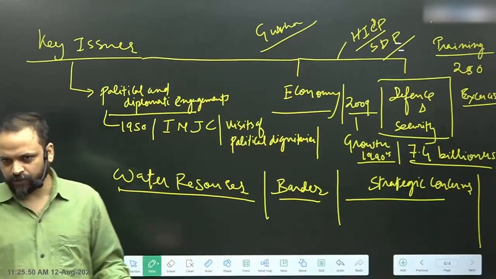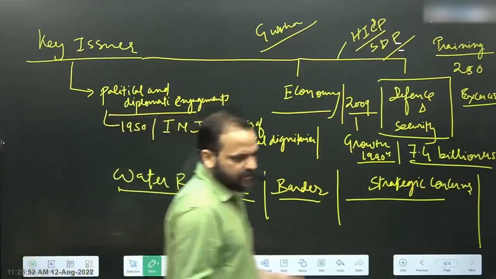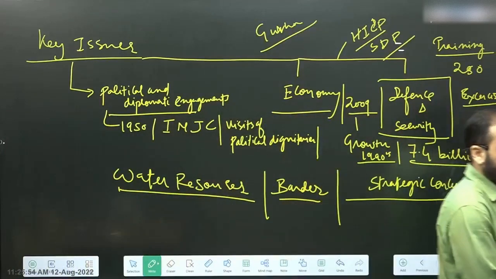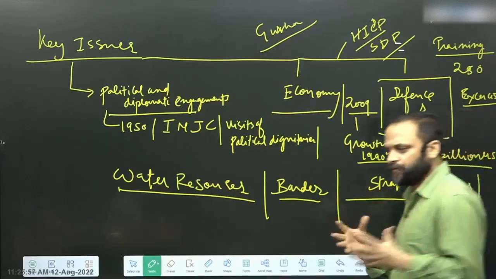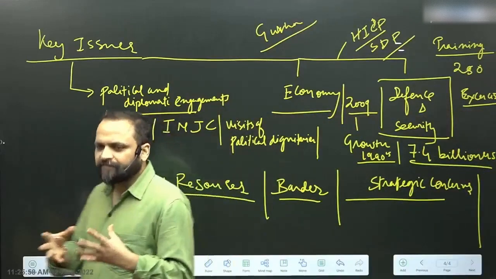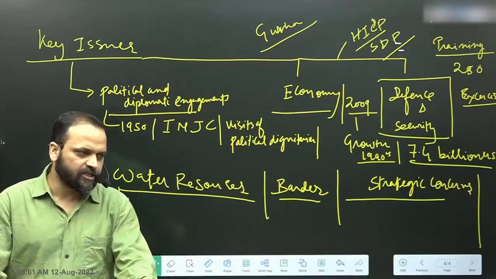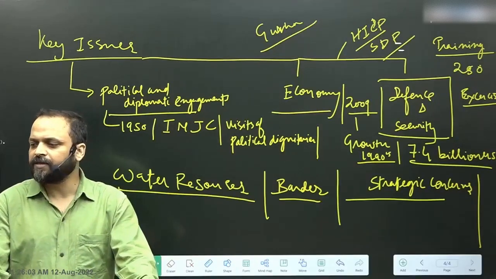There may be thousands of water bodies, small rivulets, nallas, which are shared between India and Nepal, but we can say that largely 250 significant water bodies are shared between these two sides, which includes major transboundary rivers.